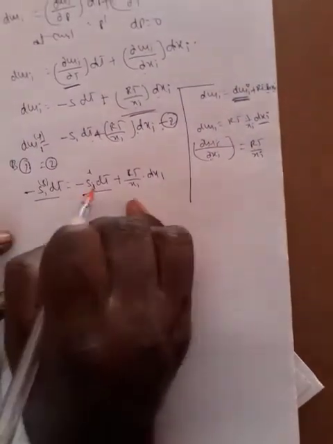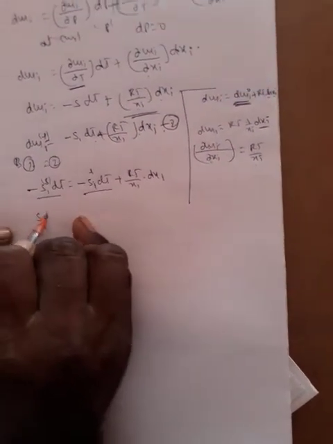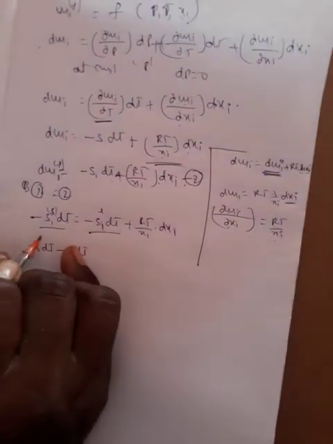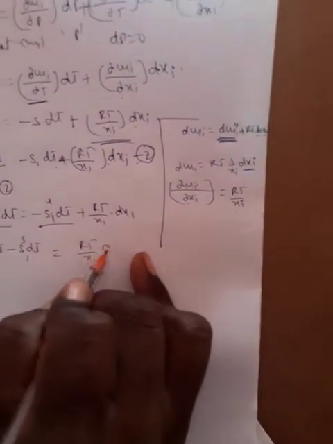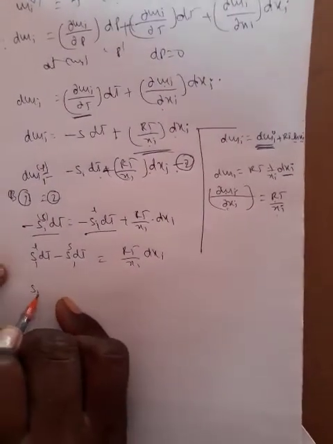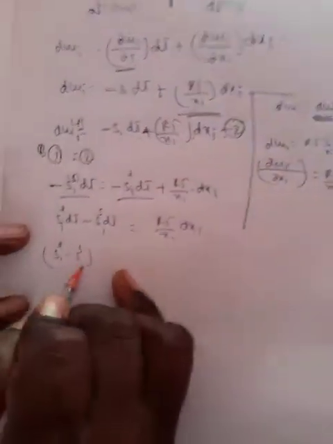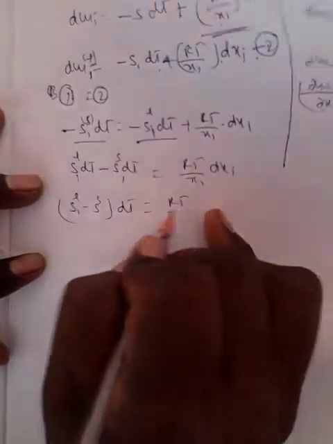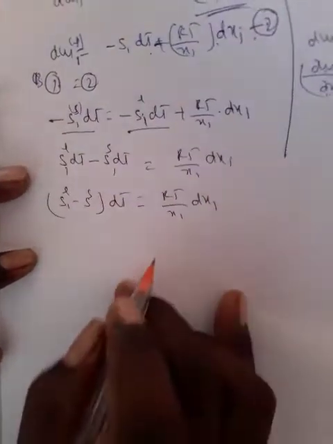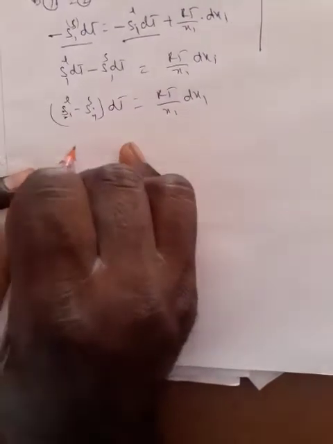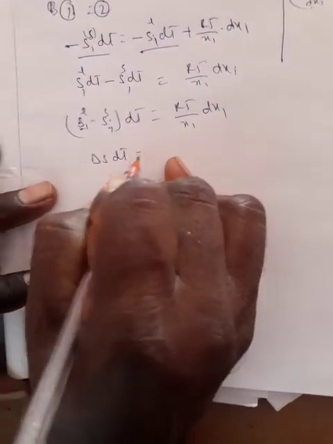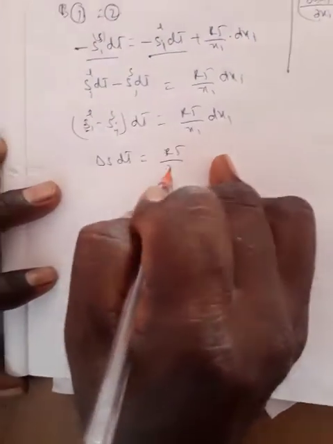This term we write as minus S1 liquid plus S1 solid times dT. The remaining equation is RT by x1 dx1. Here dT is common: (S1 liquid minus S1 solid) into dT is equal to RT by x1 dx1. Here S liquid minus S solid we write as delta S. Delta S dT equals RT by x1 dx1.